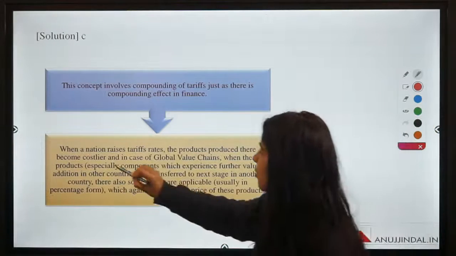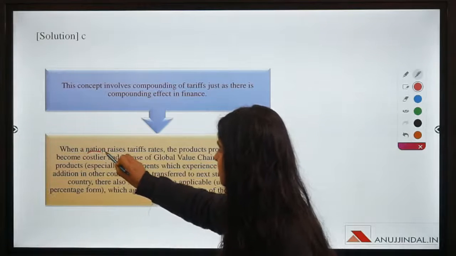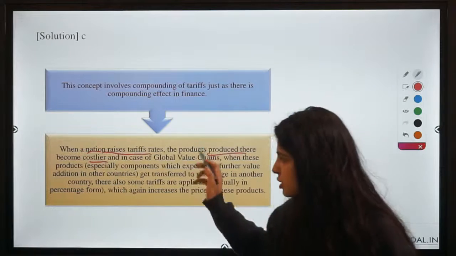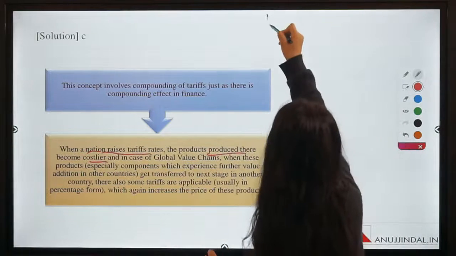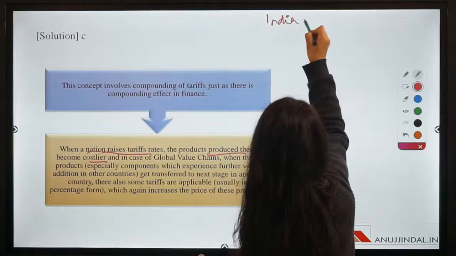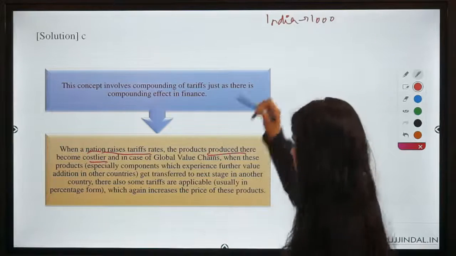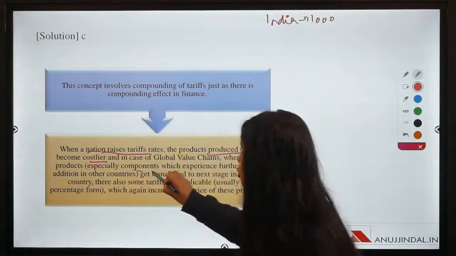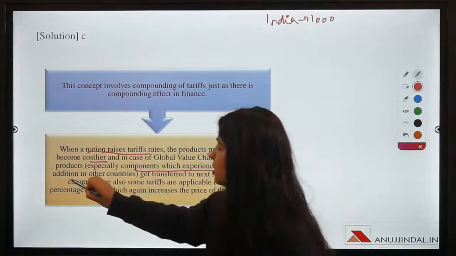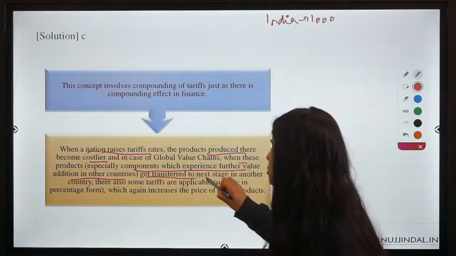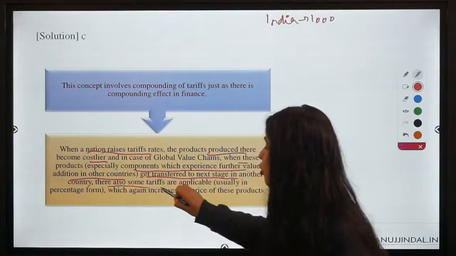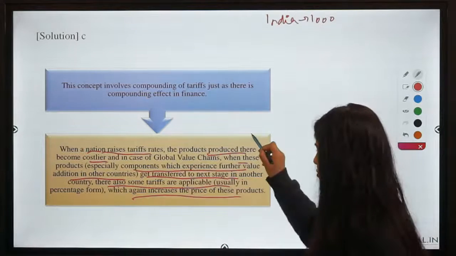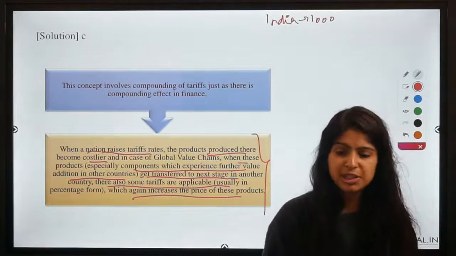What happens is when one nation raises tariff rates, the products produced there become costlier. So a nation is producing a product, let's say a product is getting produced in India and its cost is ₹1,000, right? And in case of global value chains, when these products, especially the components which experience further value addition in other countries, get transferred to the next stage in another country, there are also some tariffs applicable which again increases the price of the product. So this looks a little complex. Let's try to understand this with the help of an example.